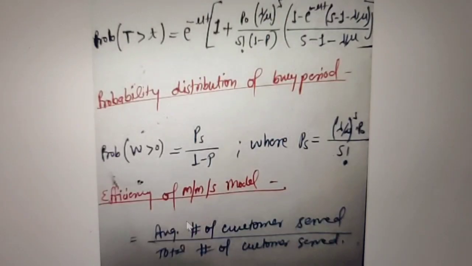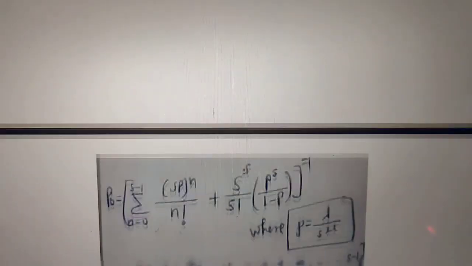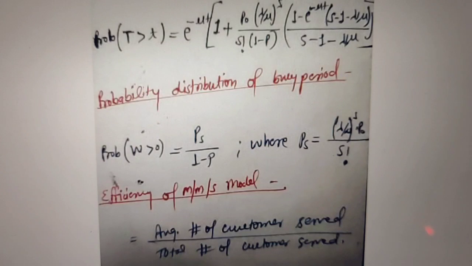Now if we have to find out the efficiency of the model, like what is the efficiency of the M/M/s model, for that we use a simple formula: the average number of customers in the server divided by the total number of customers in the server. By using this we can simply get the efficiency of the model. So these are the simple concepts, terminology and formulas we are required to use in our model. Just look at it and note it on one page and be happy. Thank you very much for watching this video.